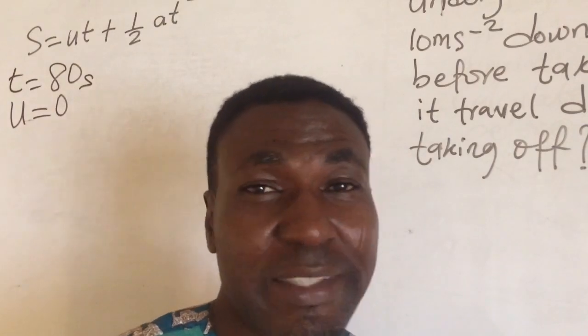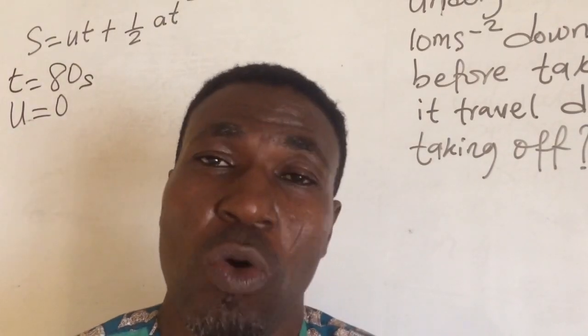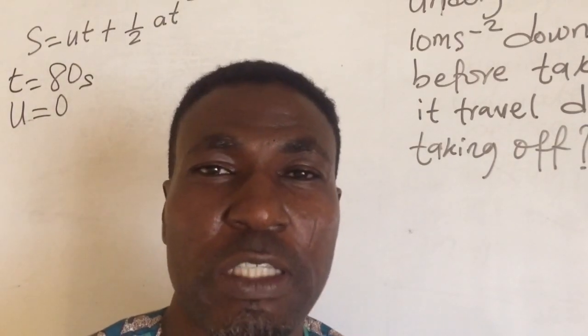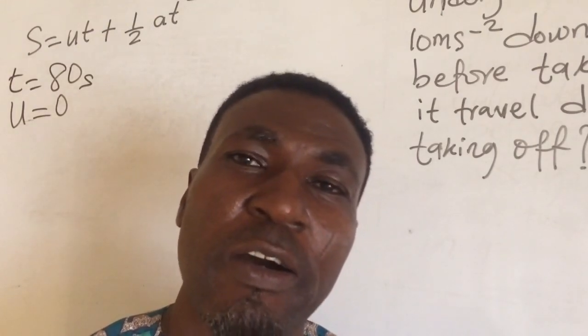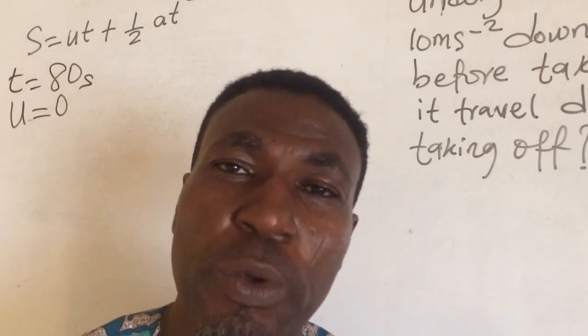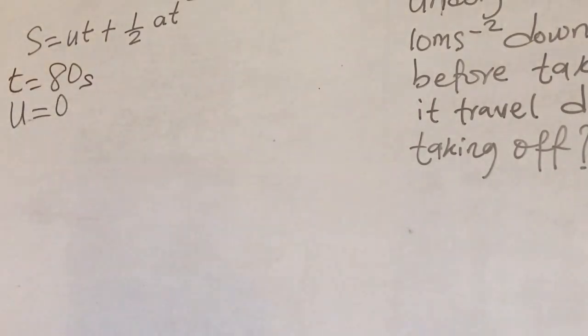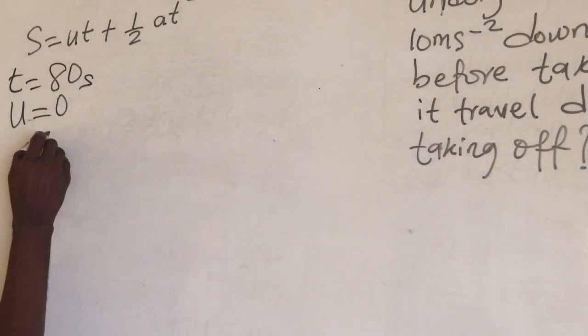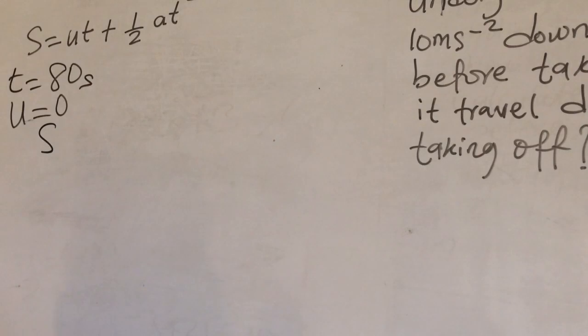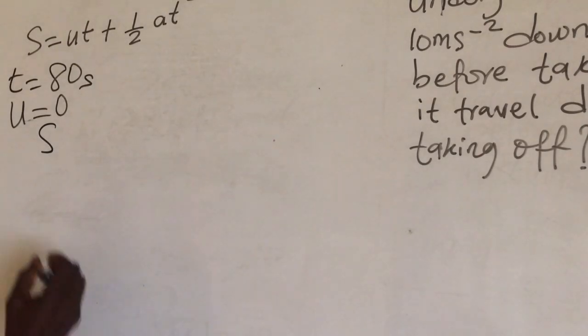That means when it is at rest, there was no velocity, therefore initial velocity will be what? 0.